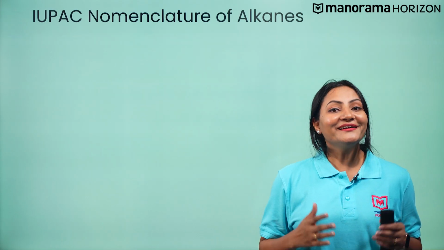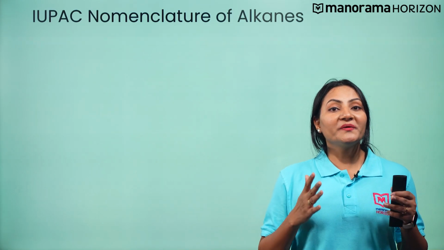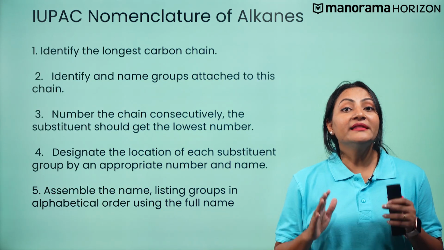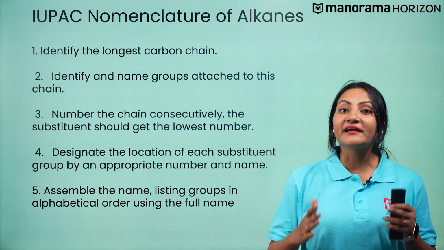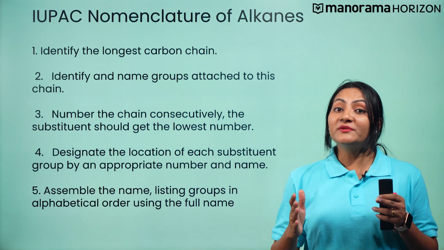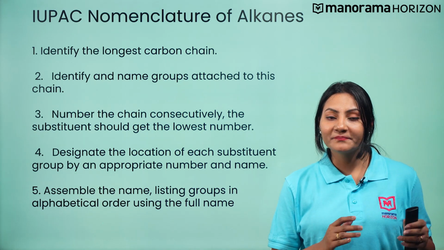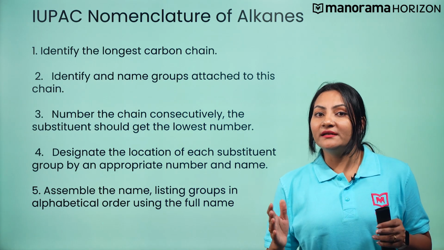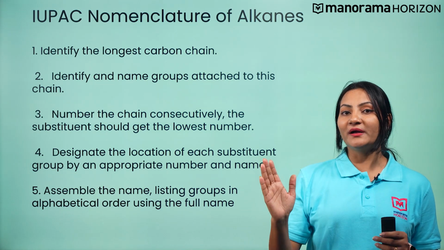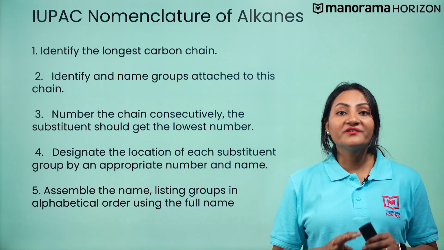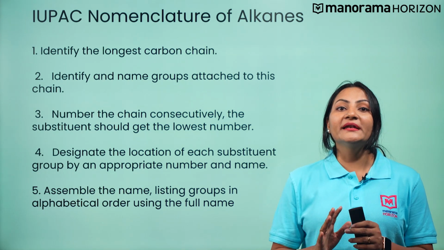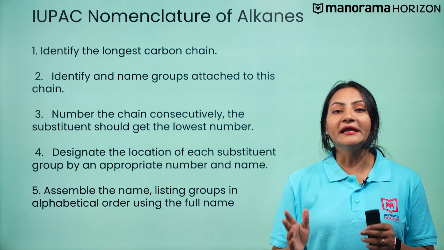Now, let us discuss the general IUPAC nomenclature of alkanes. First is to find the name of the longest continuous carbon chain. Second is to identify and name the groups attached to this chain. Third, number the chain consecutively starting from the end nearest to the substituent group. Fourth is to designate the location of each substituent group by an appropriate number and name.